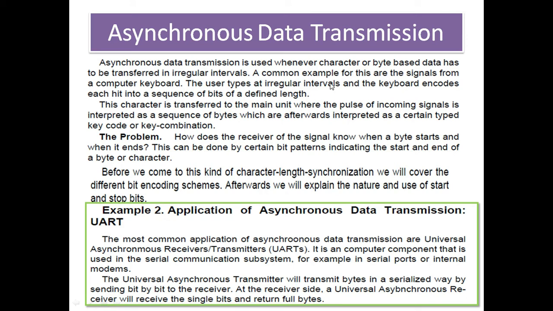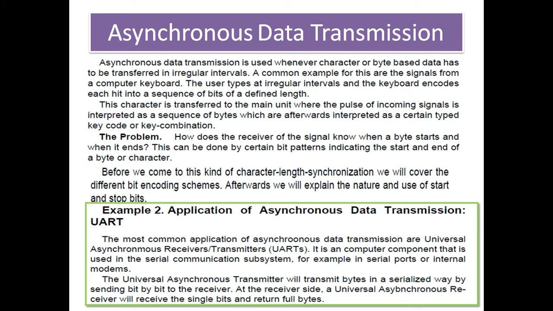A common example for this is the signals from the computer keyboard. The user types at irregular intervals, and the keyboard encodes each hit into a sequence of bits of defined length. This character is transferred to the main unit, where the pulses of the incoming signals are interpreted as a sequence of bytes, which are afterwards interpreted as a certain key or key combination.